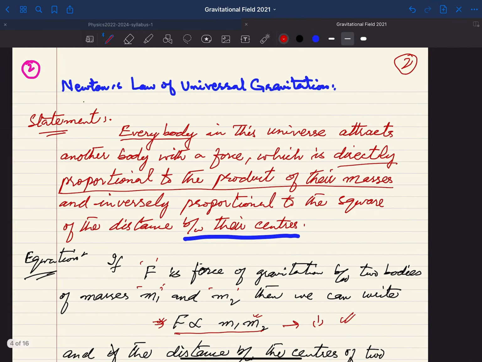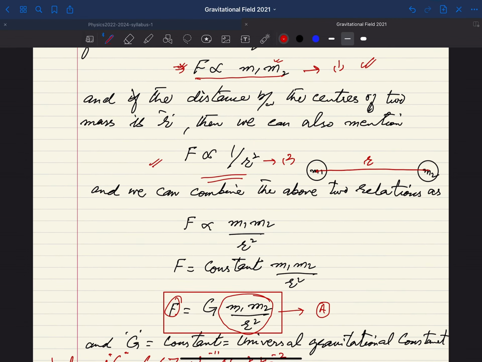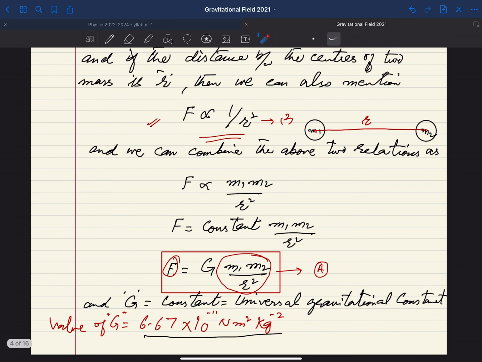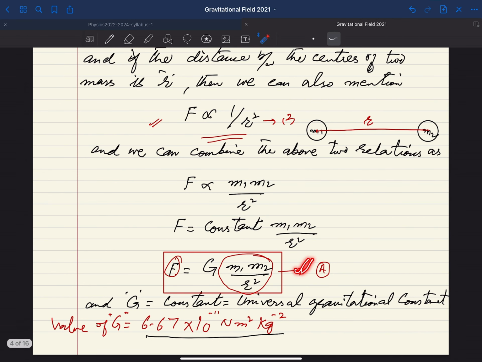Before coming to the gravitational field strength, I just want to mention one thing here, that you know force is a vector quantity, and this equation is basically giving you the magnitude of that force. Of course the direction of the force will be, suppose if you have these two masses, the direction will be attraction between two masses. So one body is attracting another body, say m1 is attracting m2 and m2 is attracting m1.